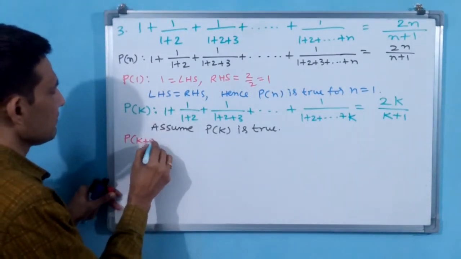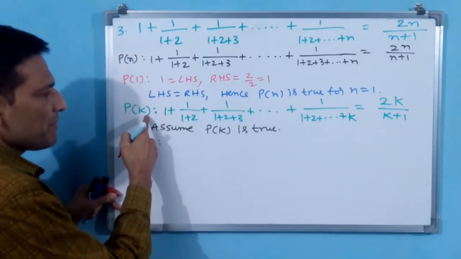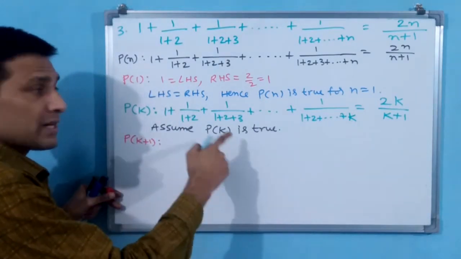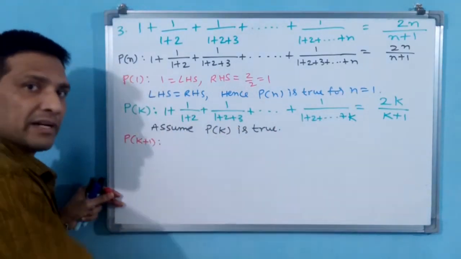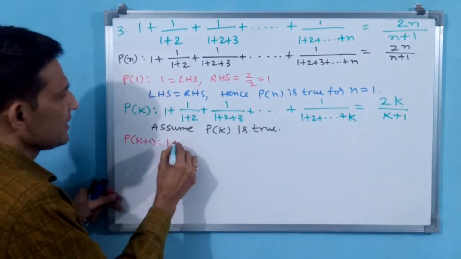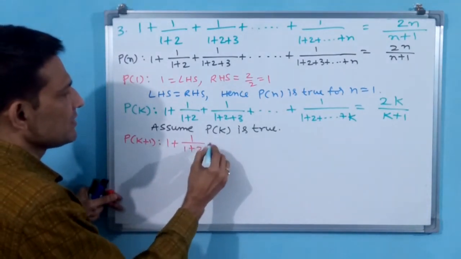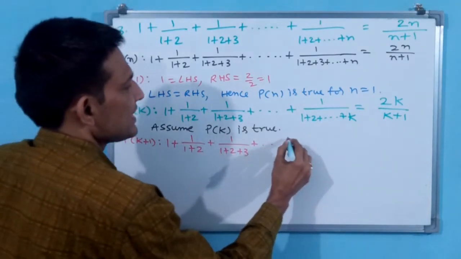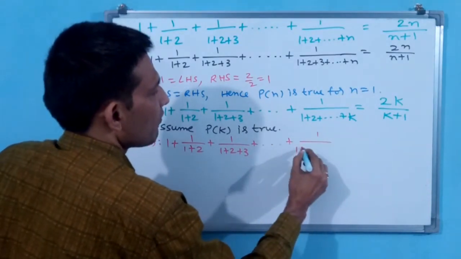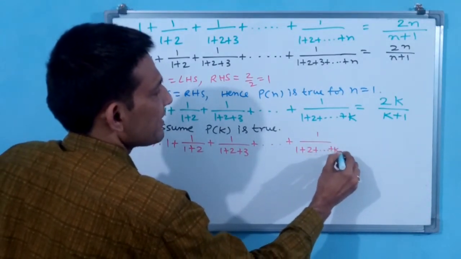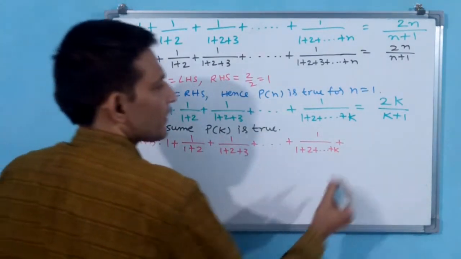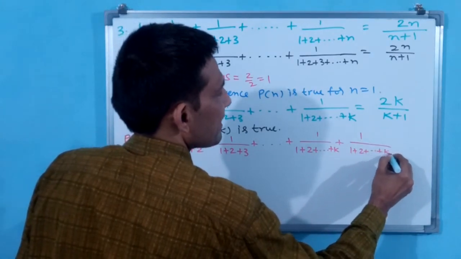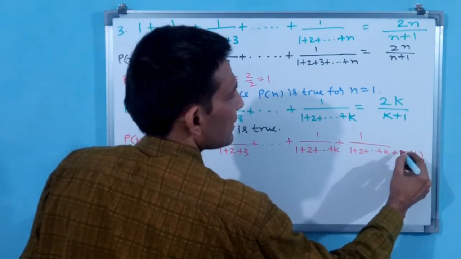P of k plus 1: you copy Pk and replace k with k plus 1, but this k also you have to write as k plus 1. 1 plus 1 by 1 plus 2 plus 1 by 1 plus 2 plus 3 plus ... plus 1 by 1 plus 2 plus ... plus k plus 1 by 1 plus 2 plus ... plus k plus k plus 1.